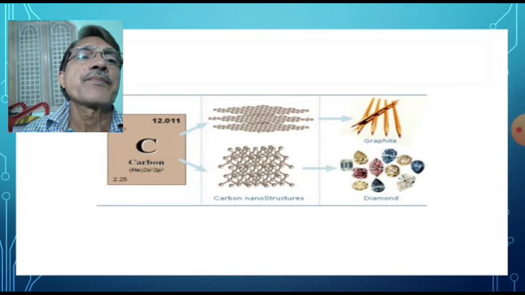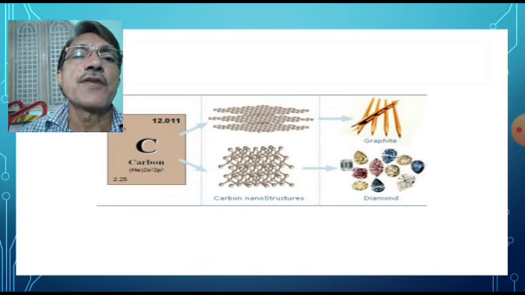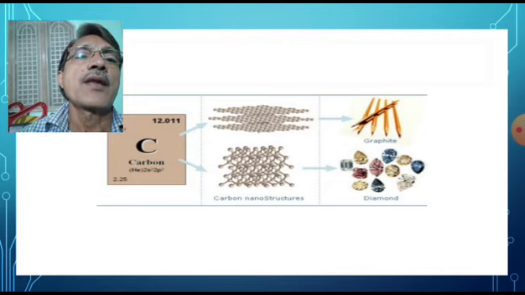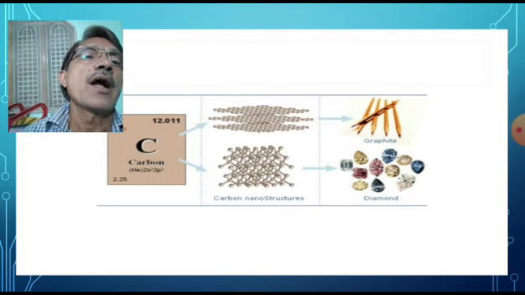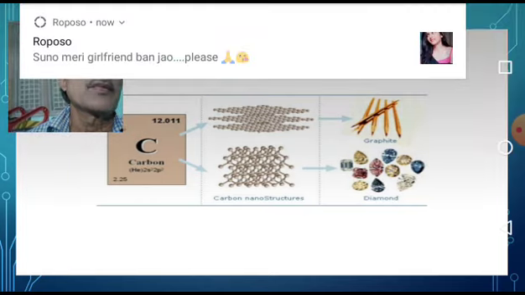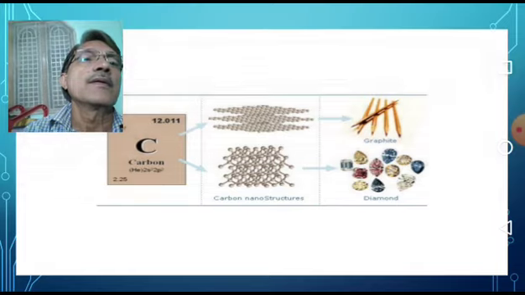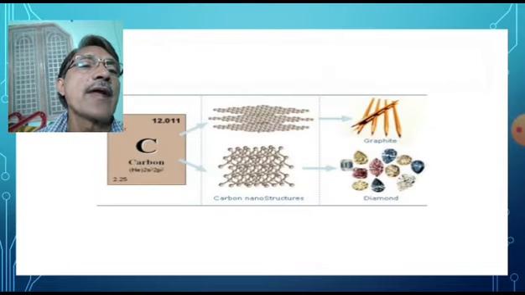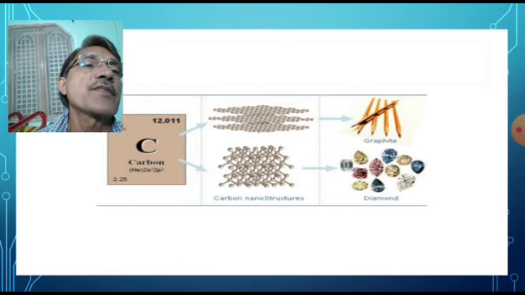Look at the allotropic forms of carbon. Carbon, atomic number 6, mass number 12.011, and you can see the carbon nanotube structure, diamond structure, and graphite structure.